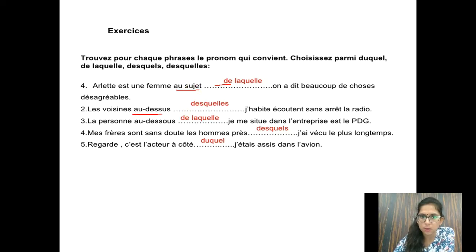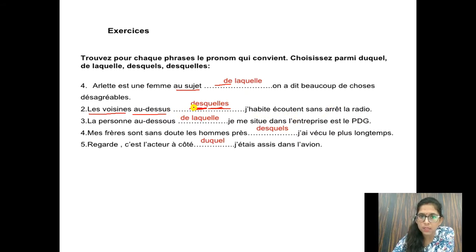Then au-dessus de. Au-dessus de plus lesquels is the answer. So au-dessus de plus les become des. De plus les become des. And why here lesquels? Because we are talking about neighbors. Les voisins au-dessus desquels j'habite écoutent sans arrêt la radio. The neighbors above whom I live listen to the radio non-stop. This is the meaning of the sentence.